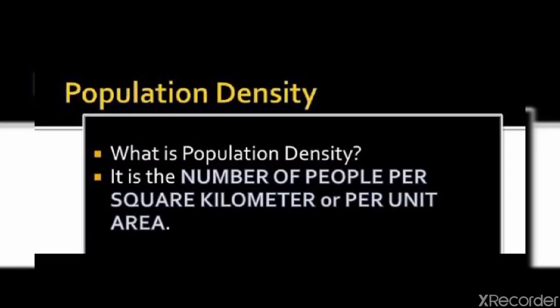Now, the next term which we will take is population density. Question is, what is population density? It is the number of people per square kilometer, or per unit area.